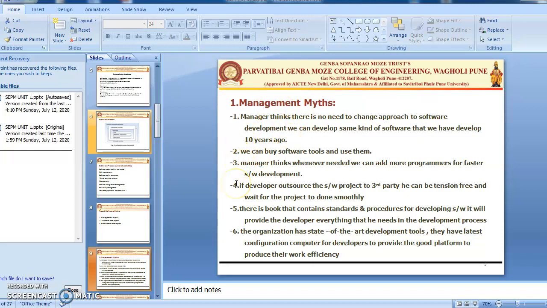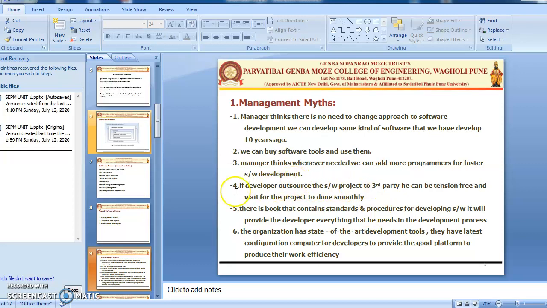The third is the manager thinks whenever we need, we can add more programmers for faster software development. But the reality is, when people are added to the project or the team, training must be given to the newcomers. Hence the previous people working on the product need time to train them, and the project cannot be completed within the given timeline.